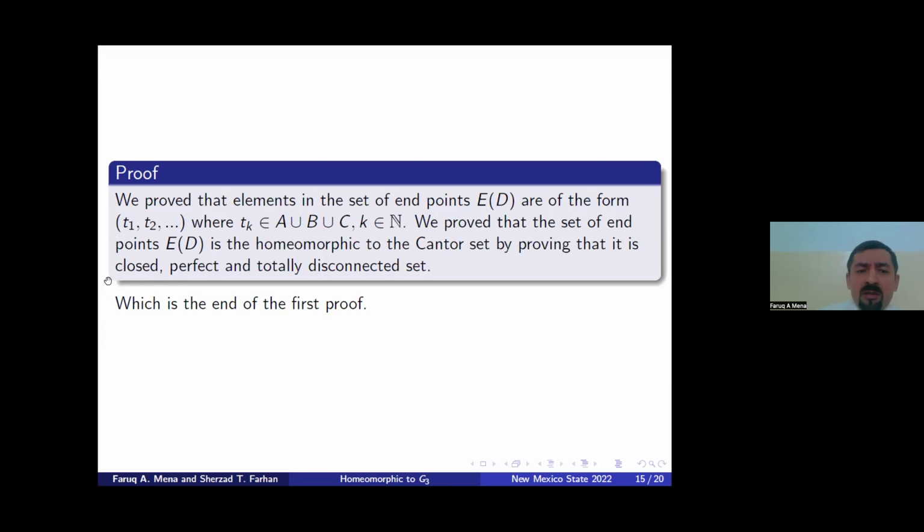is that we prove that all elements in the set of endpoints are of the form. So we prove that such a set is homeomorphic to the Cantor set by proving that it is closed, perfect, and totally disconnected. This was our first main theorem of this work.